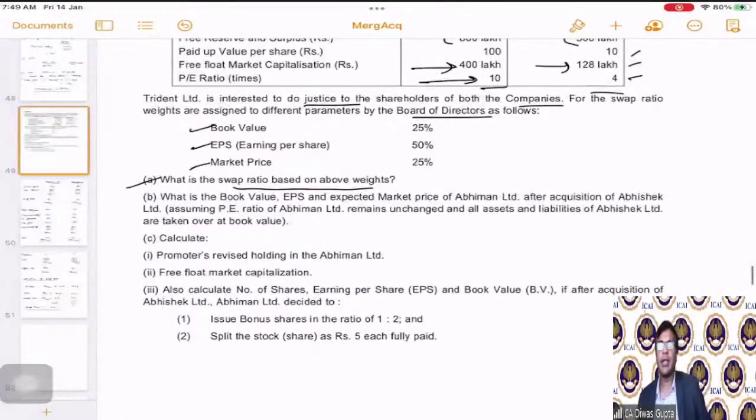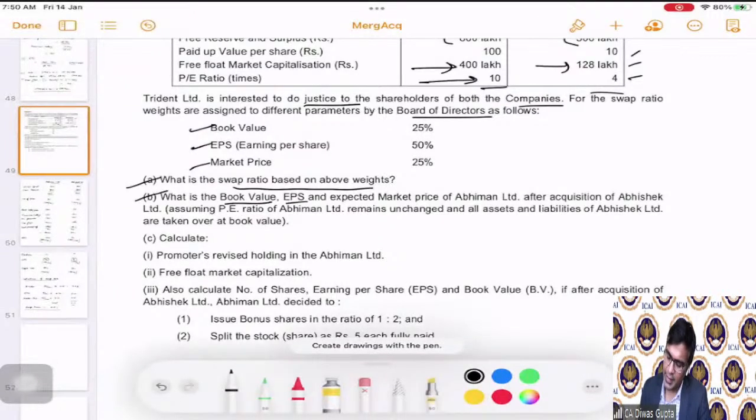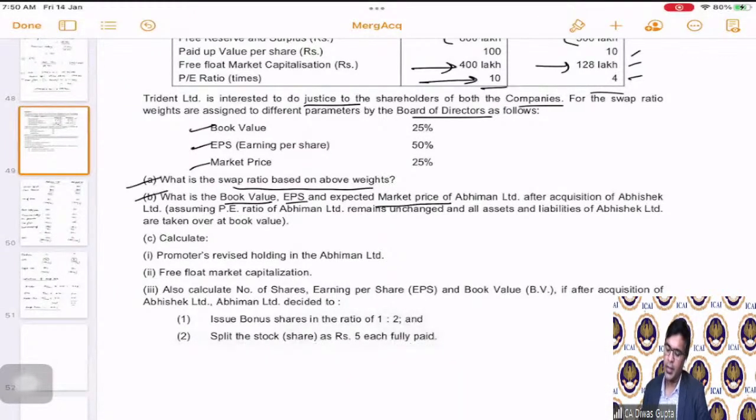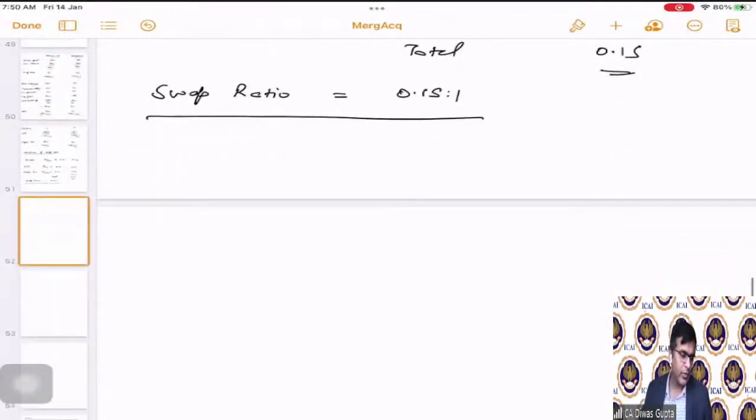Now, see, students, what the second part is saying. What is the book value, EPS, and expected market price? Now, it is asking us to calculate all the three things again: book value per share, EPS per share, market price per share, after the acquisition of Abhishek Limited, assuming PE ratio remains unchanged and all assets and liabilities are taken over at the book value. Perfect. We don't have any problem in this. We have calculated for the individual ones. Now we have to calculate the consolidated one.